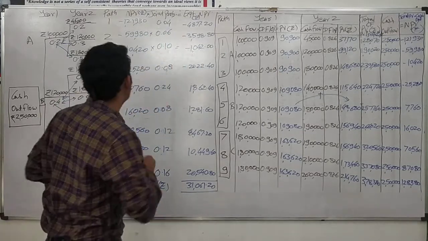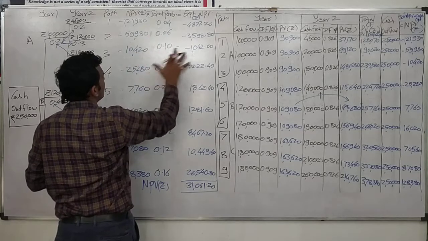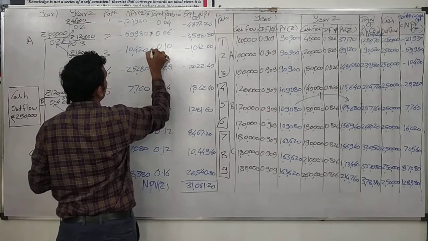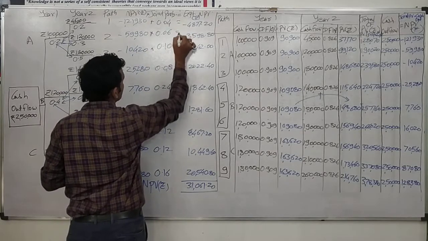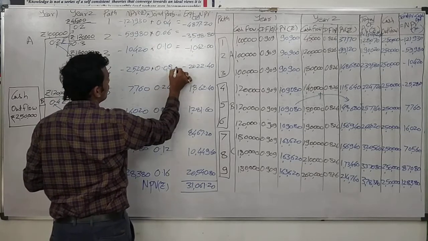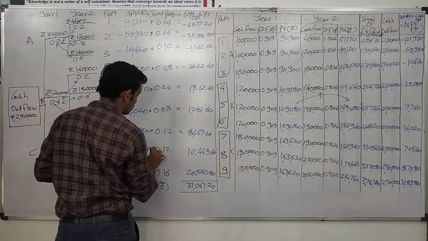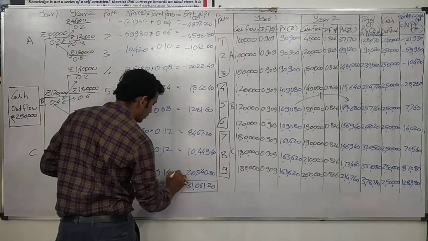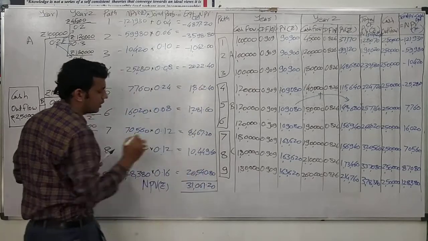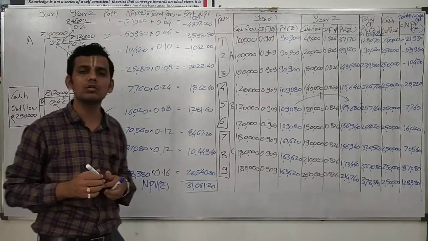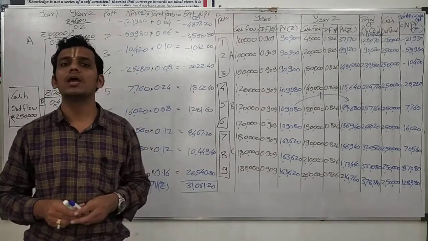I would write it with the black marker so that we could have better visibility and understanding of what we have done here. This is what we have done likewise for all the following sums. And lastly, we add up all of these and we get our answer as 31,061. Hence the project can be accepted.